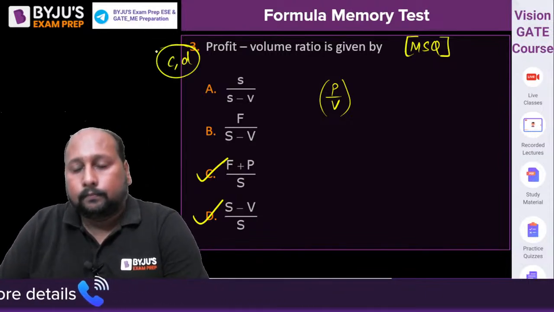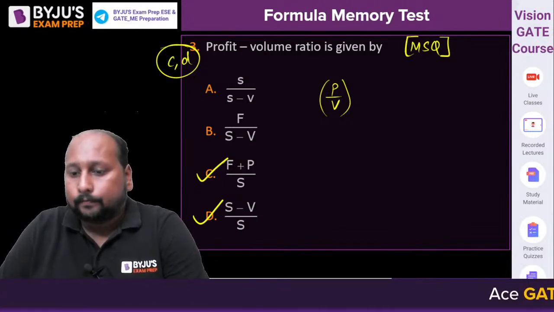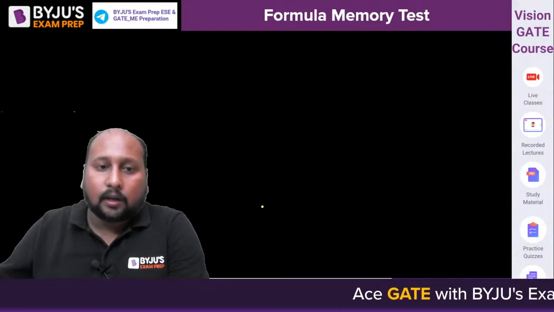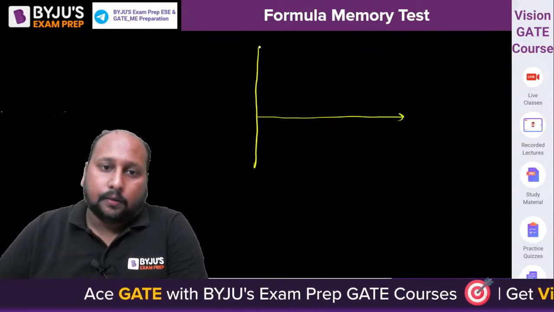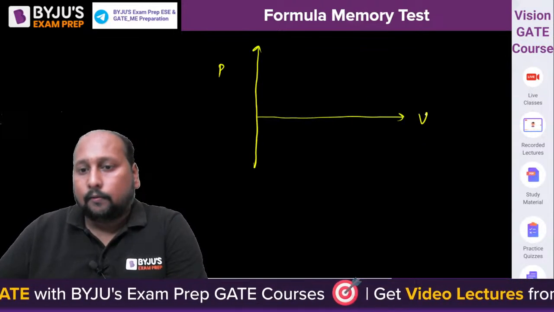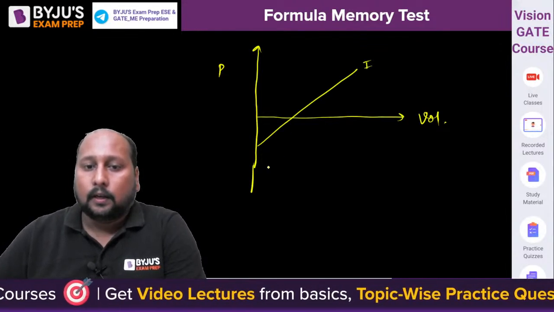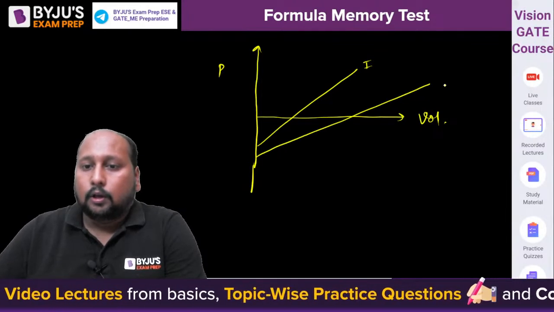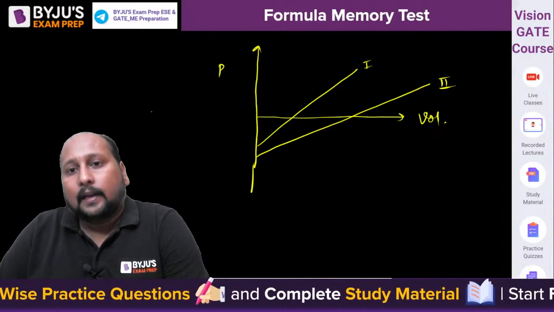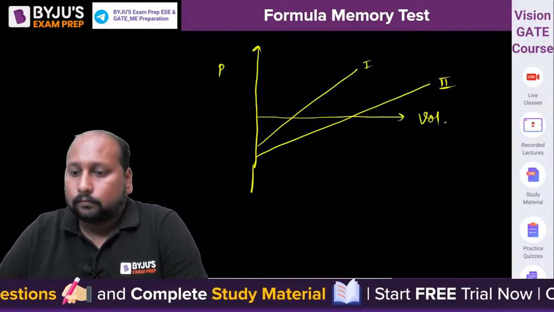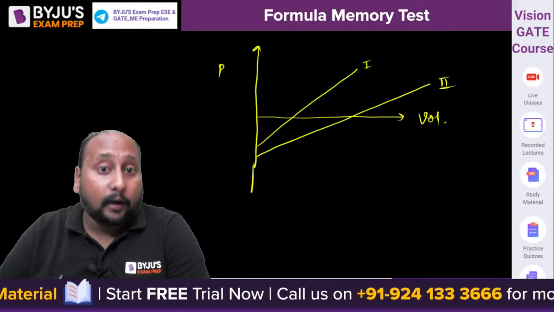Done? Yes. Money, Hari, all clear? Any doubt? और देखो इसको अगर मैं यहाँ पे प्लॉट करूं, if I try to plot the P by V ratio, if I try to plot the P by volume ratio, let us suppose I'm having two products. Let's say this is for product number 1 and this is for product number 2. So tell me which is more profitable? Which is more profitable, 1 or 2? Which is having a larger profit? Product 1 or product 2?